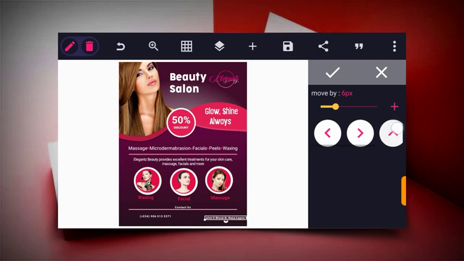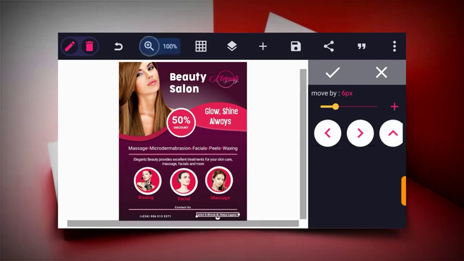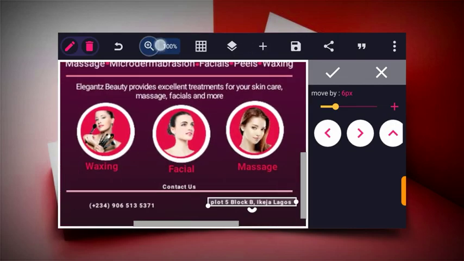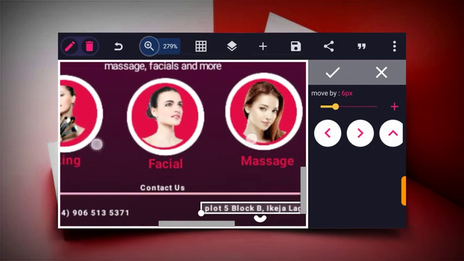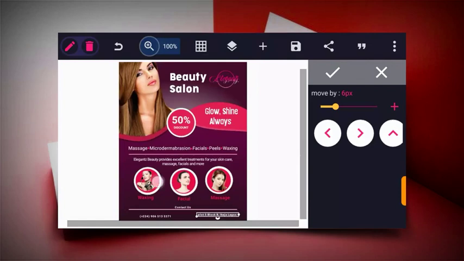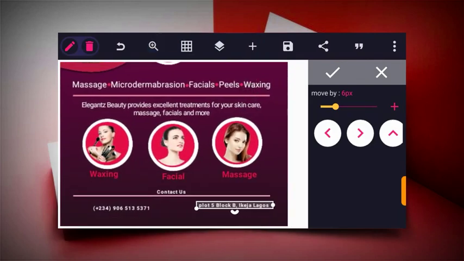So make sure all your text is aligned equally. You can use the zoom icon to make sure everything is aligned, and the grid also.